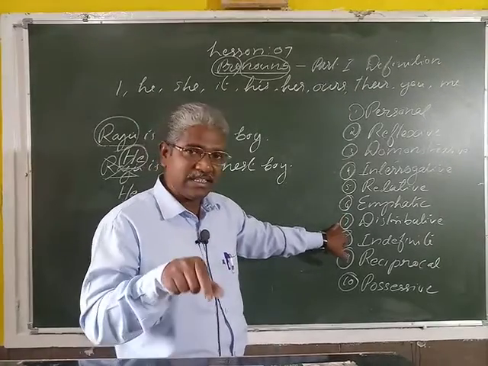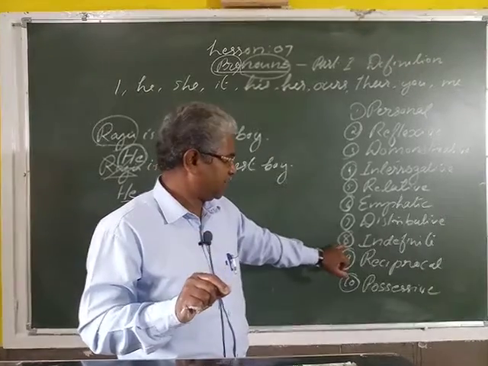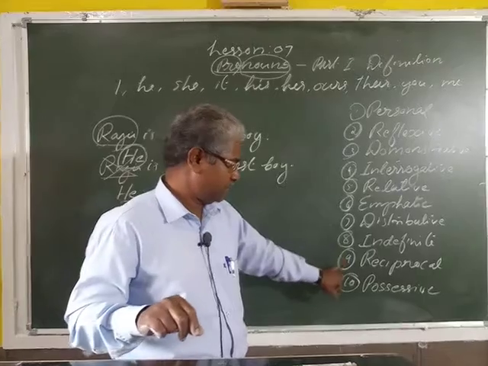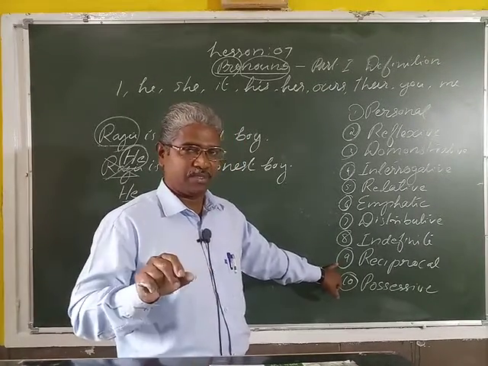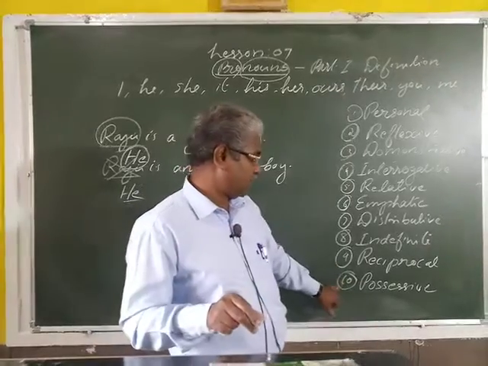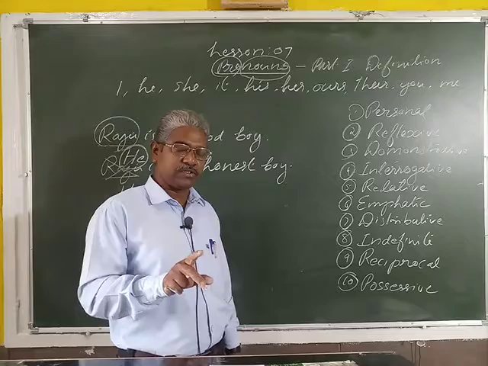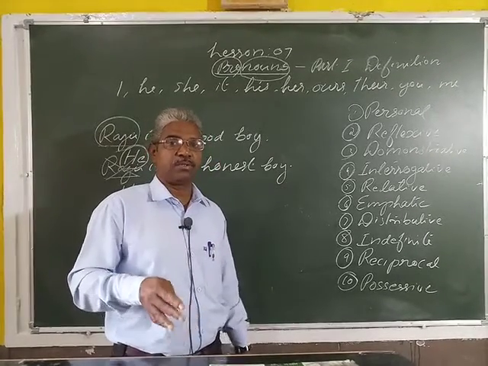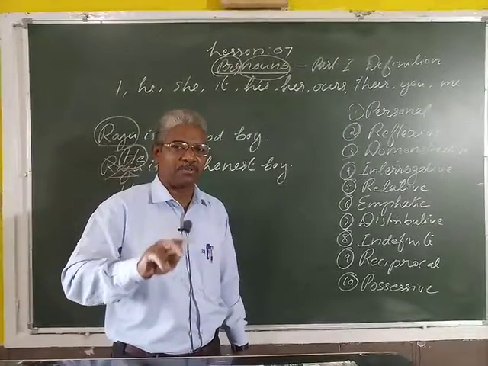Number 7, distributive pronoun. Number 8 is indefinite pronoun. Number 9, reciprocal pronoun. And number 10, possessive pronoun. These are the kinds of pronouns. In total, 10 kinds of pronouns.